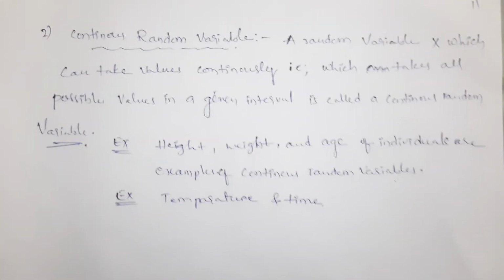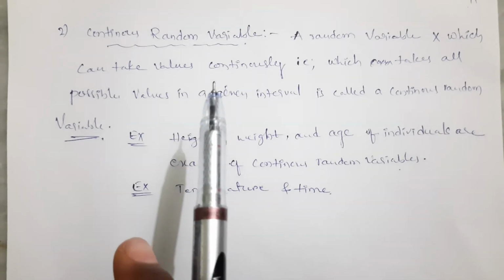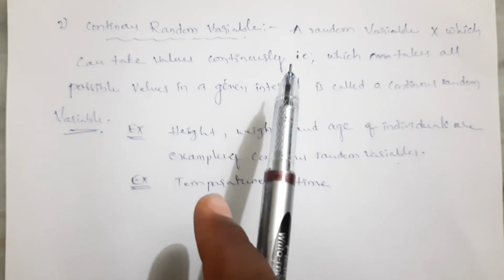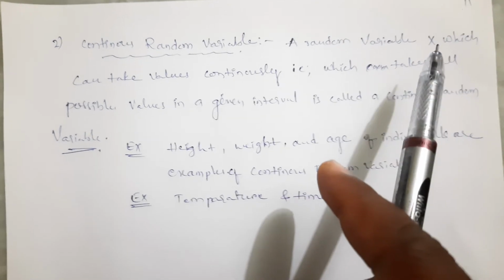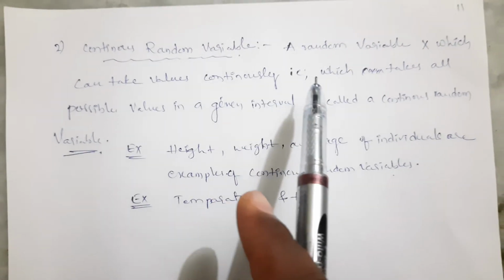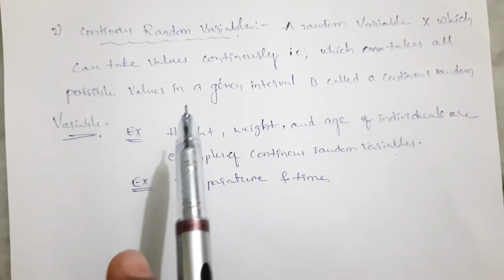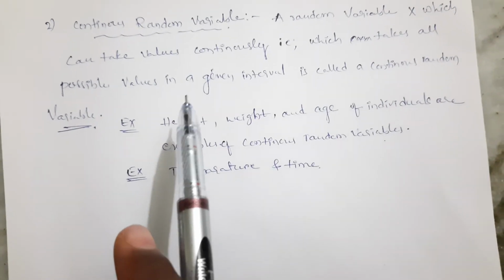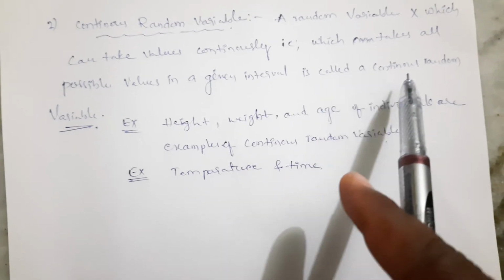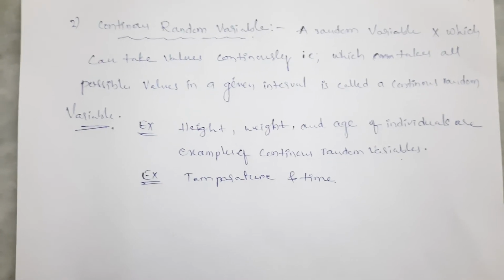Next, continuous random variable. A random variable X which can take values continuously, that is, which takes all possible values in a given interval, is called a continuous random variable.